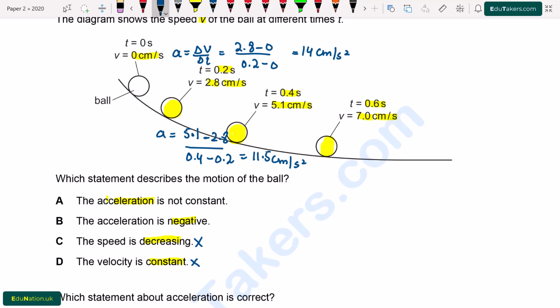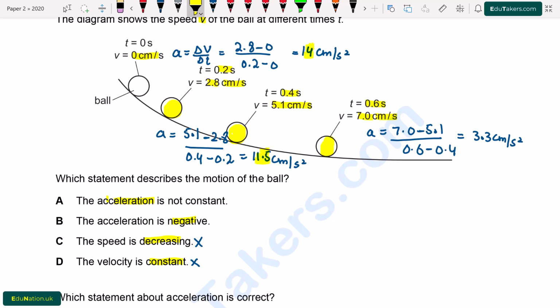Now I'm going to check the acceleration for the third and fourth ball. So I write here acceleration will be equal to 7.0 minus 5.1 divided by 0.6 minus 0.4. So this value of acceleration will be equal to 3.3 centimeter per second square.